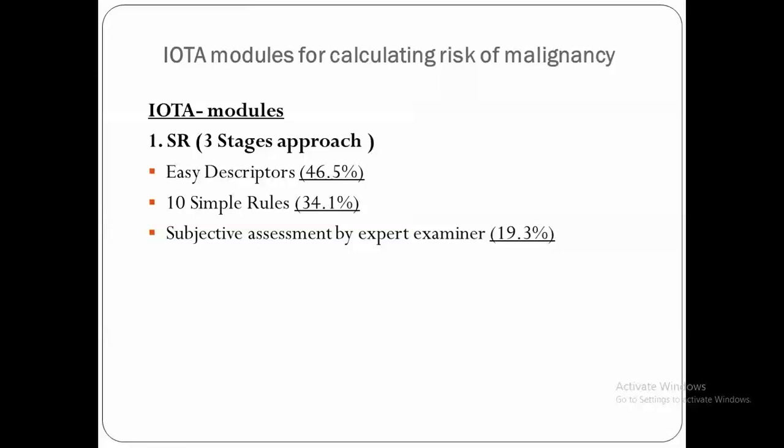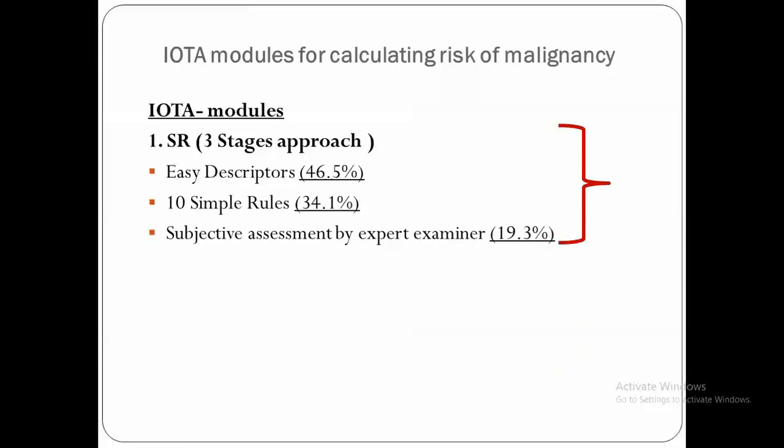Ten simple rules will add another 34.1%, and subjective assessment by expert examiners will add again 19.3%. So collectively, it will give a very high sensitivity and specificity about the tumor, whether this is benign or malignant.